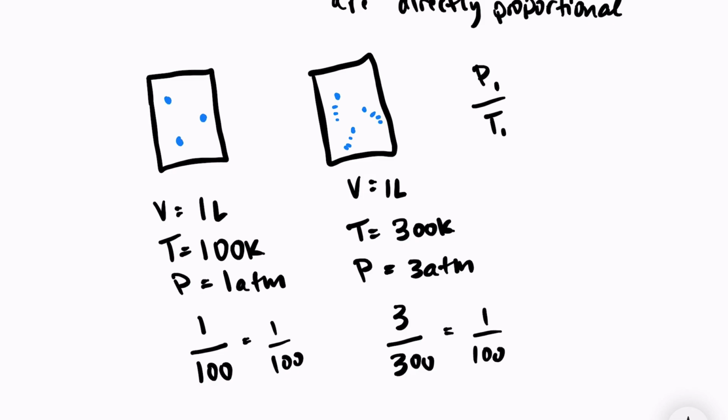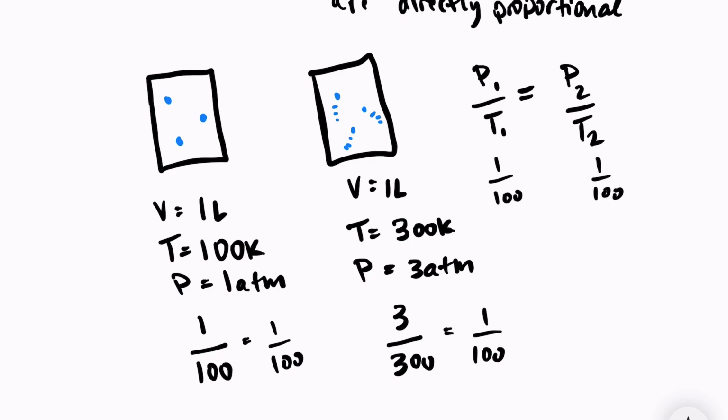So pressure and temperature are directly proportional to each other, and in any scenario, as long as we're keeping volume constant and the number of particles constant, P over T will equal a constant value, which allows us to have the equation P1 over T1 equals P2 over T2. And in this scenario, both sides of our equation would be equal to 1 over 100.